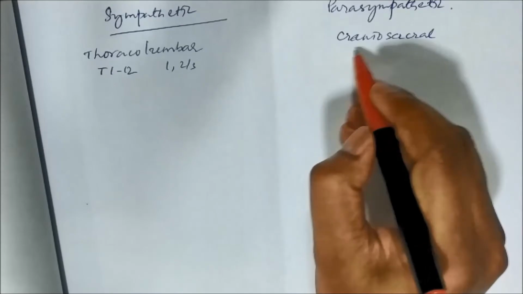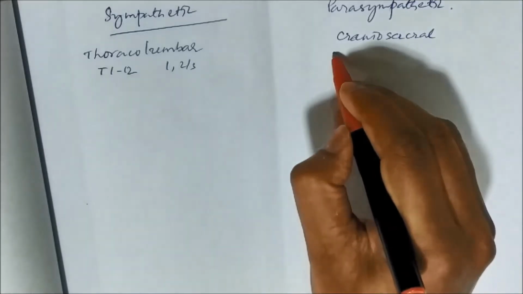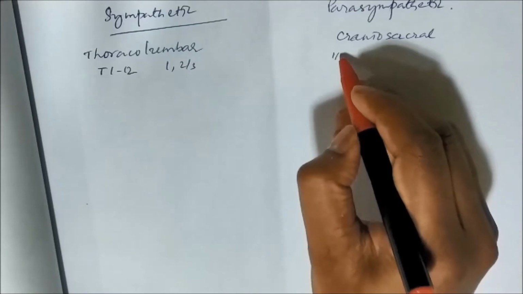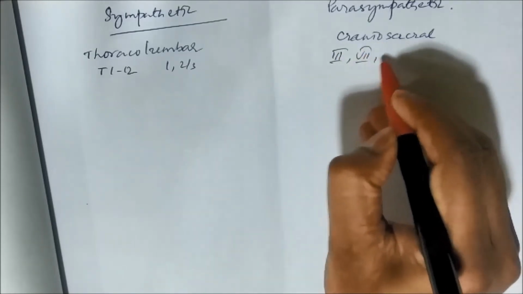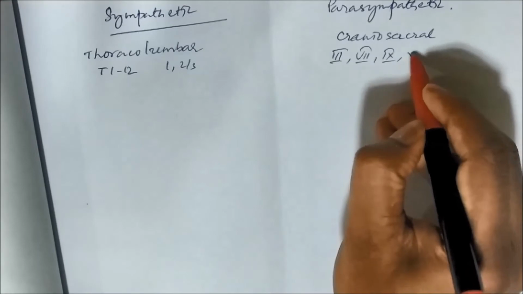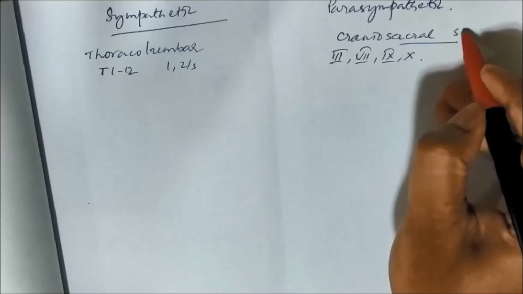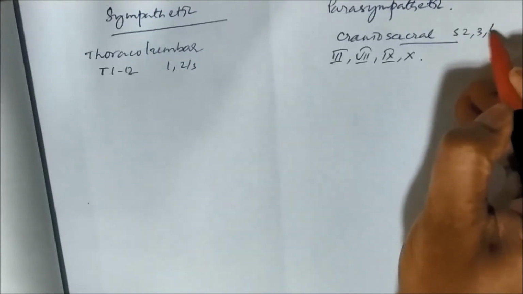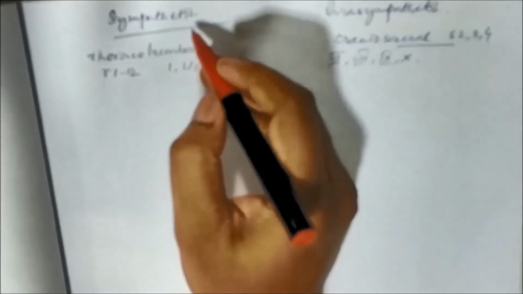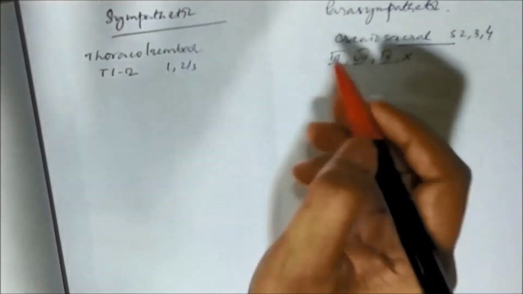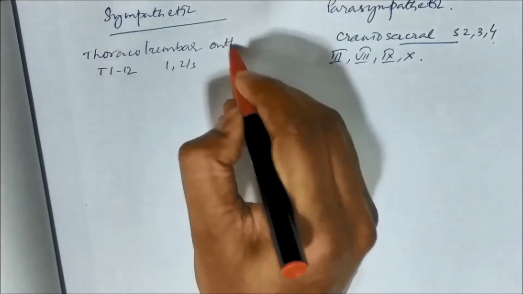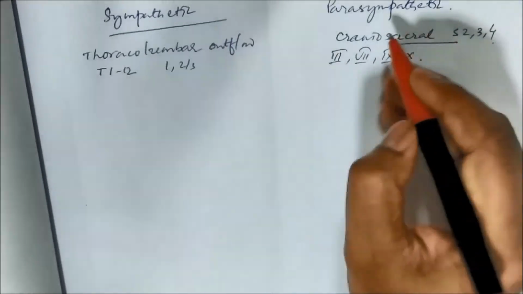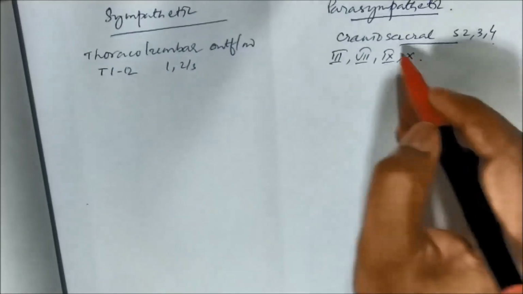And this is called craniosacral: cranial 3, 7, 9 and 10, which is the autonomic part, and sacral S2, 3 and 4. So sympathetic originates from the thoracic and lumbar parts, and it is called thoracolumbar outflow of motor neurons, and parasympathetic originates from cranial and sacral, so it is called craniosacral.